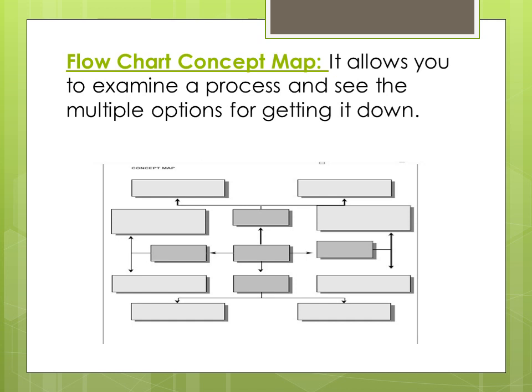So flow means your concept is flowing in a line: concept 1 has a relationship with 2, 2 has a relationship with 3, 3 has a relationship with 4. But it can also have multiple elements for examining a variety of outcomes. The starting point can be a process or a problem that needs a solution.